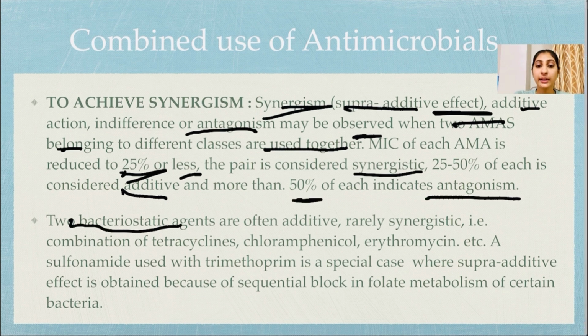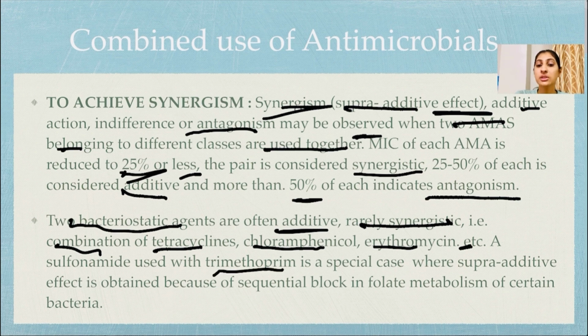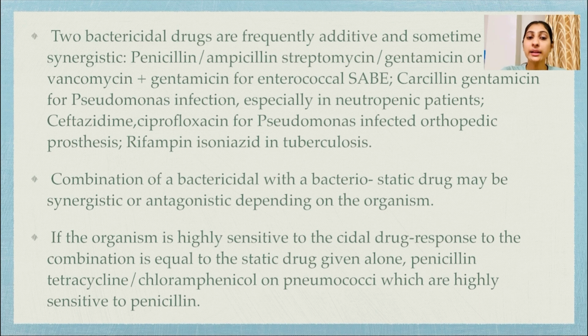Two bacteriostatic agents are often additive, rarely synergistic, that is, combinations of tetracycline, chloramphenicol, erythromycin, etc. A sulfonamide used with trimethoprim is a special case when a supra-additive effect is obtained because of sequential block in folate metabolism of certain bacteria. Two bactericidal drugs are frequently additive and sometimes synergistic. Penicillin or ampicillin with streptomycin or gentamicin, vancomycin plus gentamicin for enterococcal SABE.